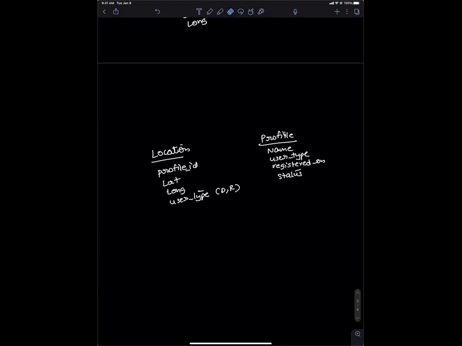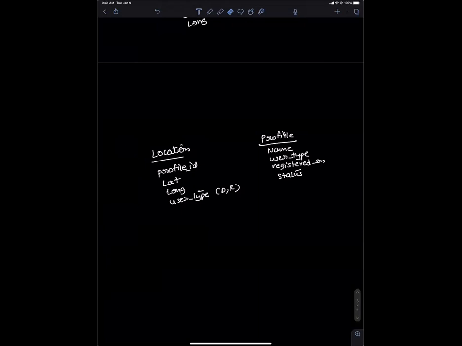So if you are on the East Coast, you will store all your lat and long data in the East Coast data center, or in the West Coast data center if you're on the West Coast. Thereby, you're not copying data. Okay, so you have the same table for the location table.